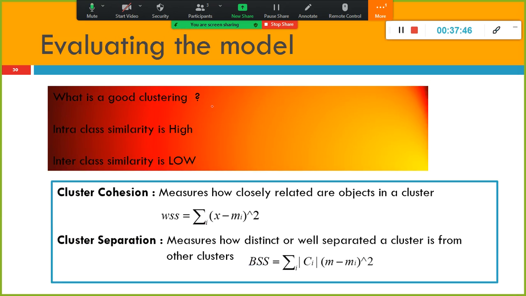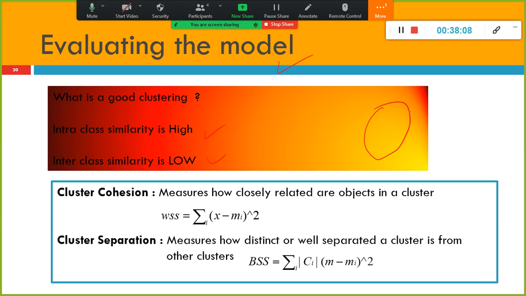The next step is, how do I make sure the clusters that were created are optimal? So what is a good clustering? Simple rule of thumb is this one: intra-cluster similarity should be high, and inter-cluster similarity should be low. Intra-cluster similarity should be high, right?